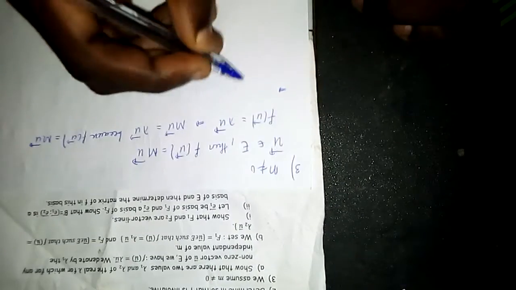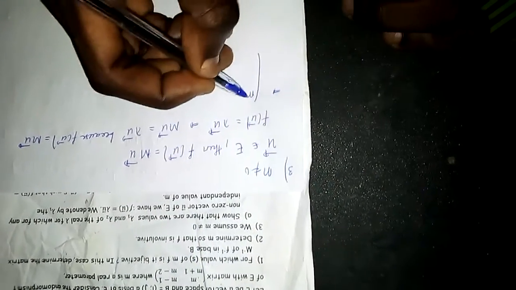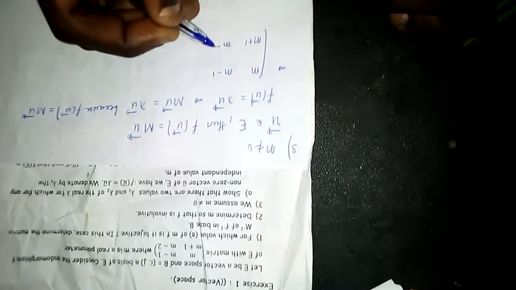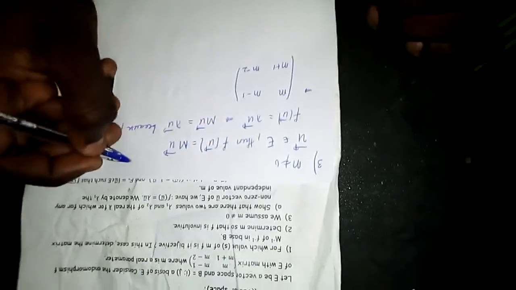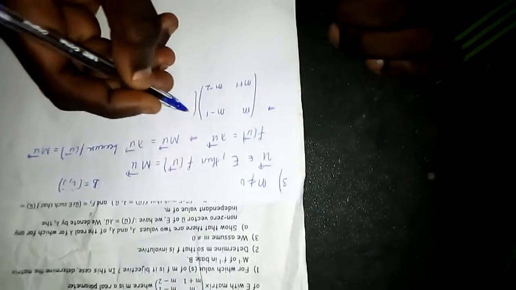So here's our matrix m: we have m minus 1, m plus 1, m minus 2. Now let's see our vector u. Since our basis of E is i, j, my vector u is in 2 dimensions.